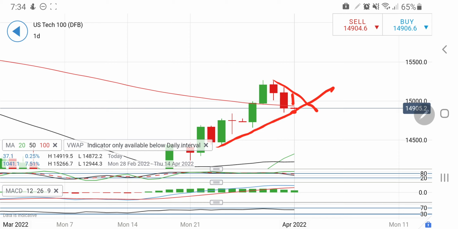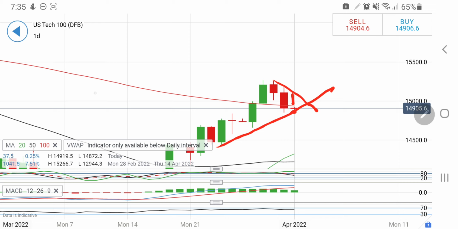First observation, beyond 14950, one can take a long entry. 15000, 15040 and 15100 are three very important resistance levels. One can consider it to be bullish if it crosses 15100 today. And on the downside, 14800 is a very strong support.